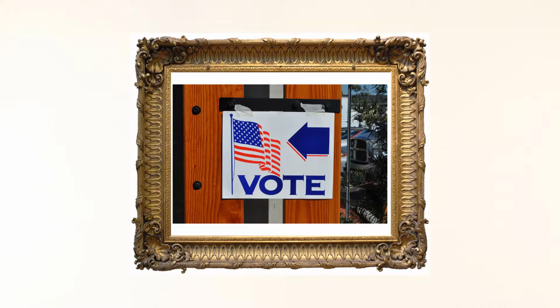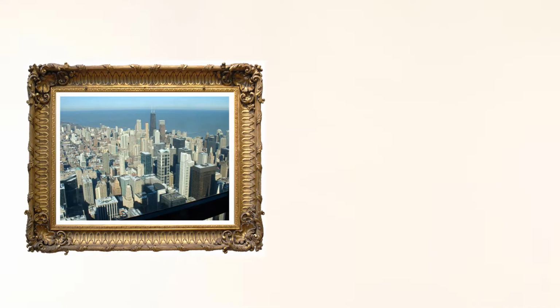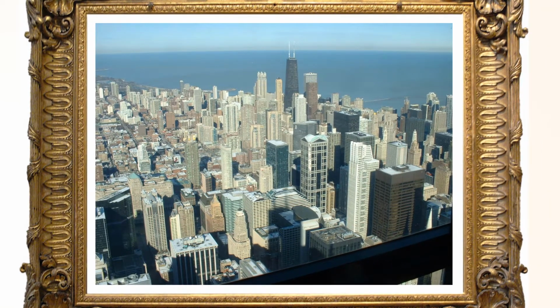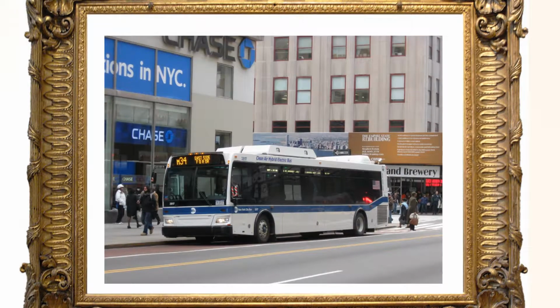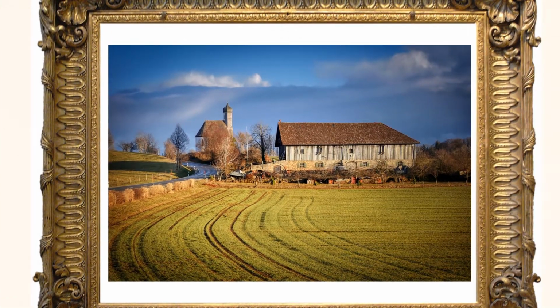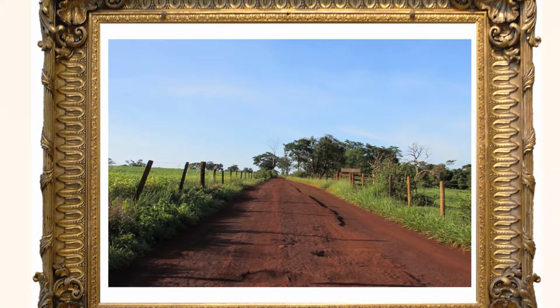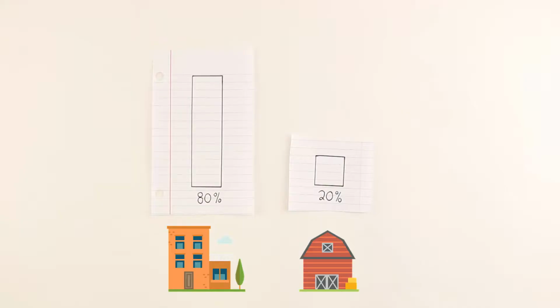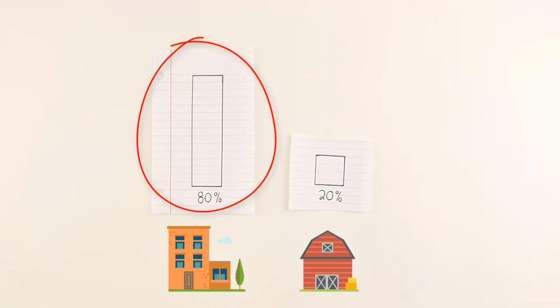When it comes to politics, this can be an important demographic difference because the needs of those two groups are very different. Those living in urban areas may want the government to pay for better public transportation, like bus routes and subways, while those living in rural areas may want better paved roads. In general, the government tends to respond more to the wants and needs of those living in urban areas as they make up a bigger percentage of the population.